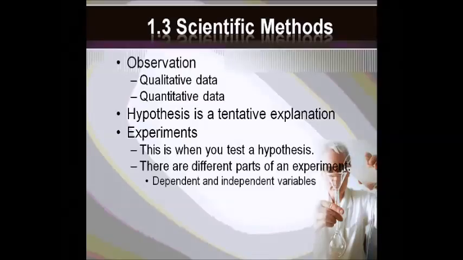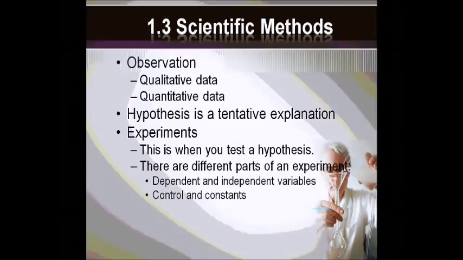Dependent variables are always the result of the experiment, the outcome of the experiment, so it's a measurement usually. It's something not tangible, it's not an object, but it's the result or the outcome that normally is a measurement for you. The independent variable is always the item you are testing, so it's actually usually an object. And they can easily get confused, but if you remember that dependent variable is not an object, but it's the outcome of the experiment, the independent variable is an object that you're testing in an experiment. And so those are how those differ.